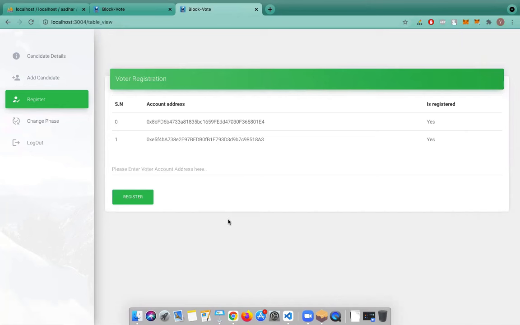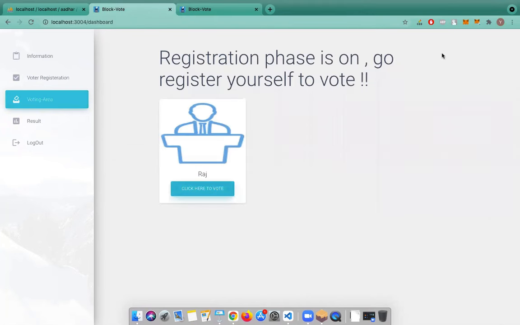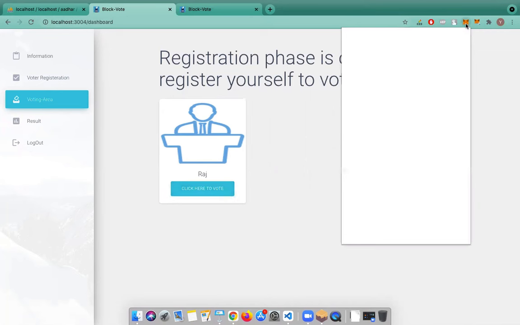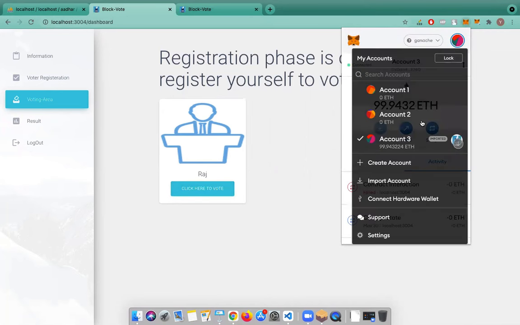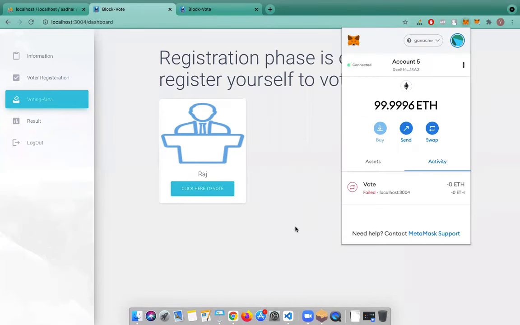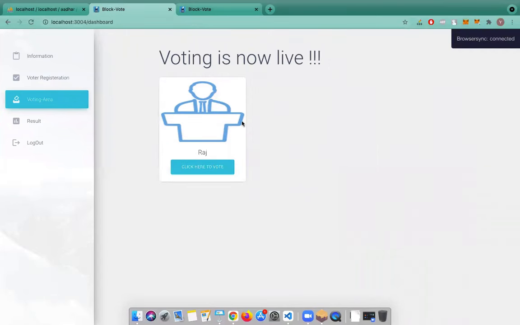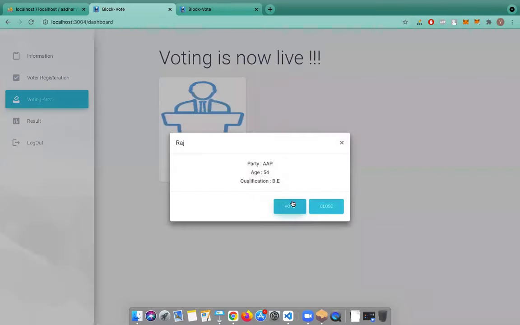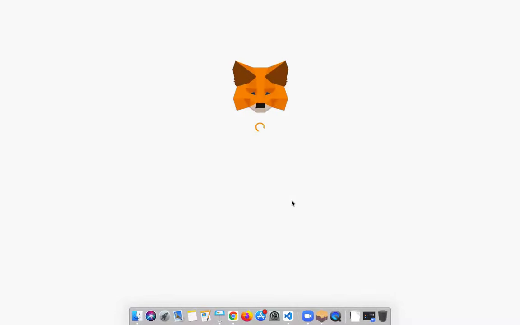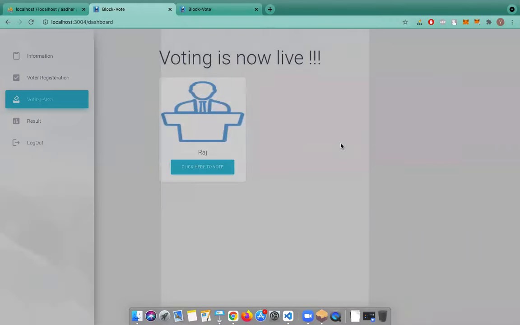Now, last but not the least, we will see the voting section. Since the voting phase is on, and this account is eligible to vote, as we have registered the fifth account that we just imported, I will be doing a vote. Voting is now live, so I will click here to vote. I will select the candidate, I will vote, and I will confirm the transaction, and the vote has been cast.